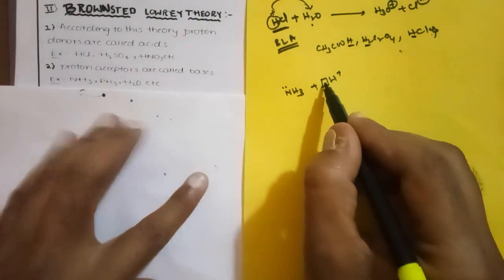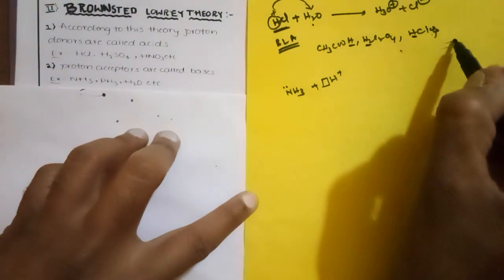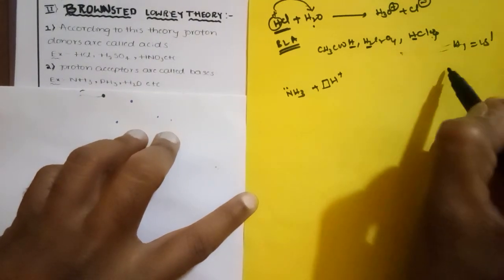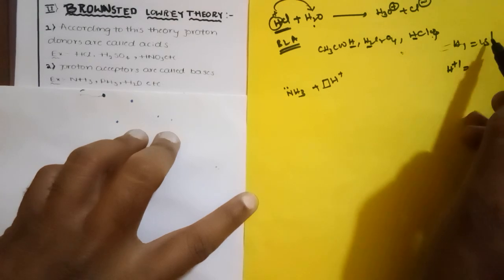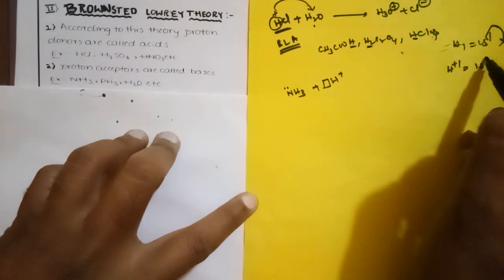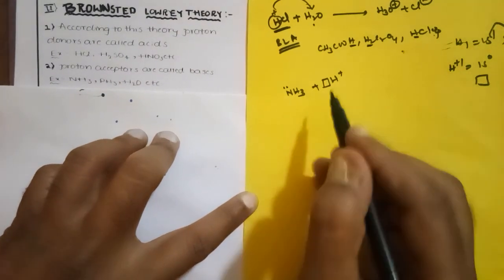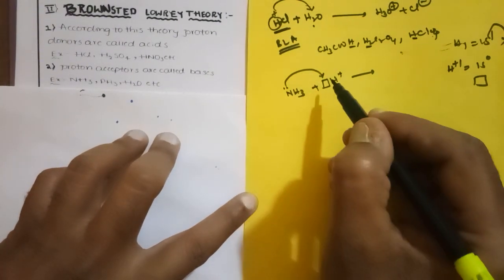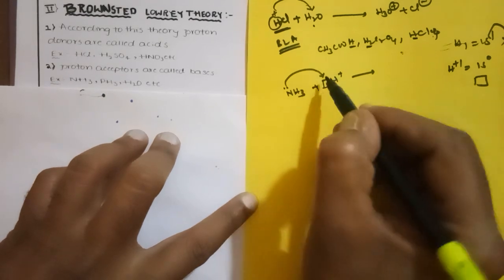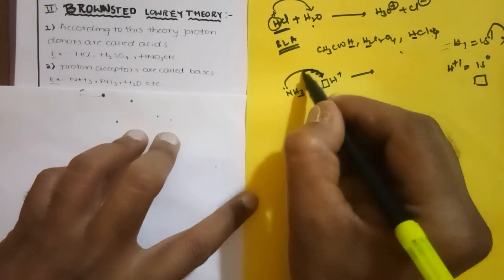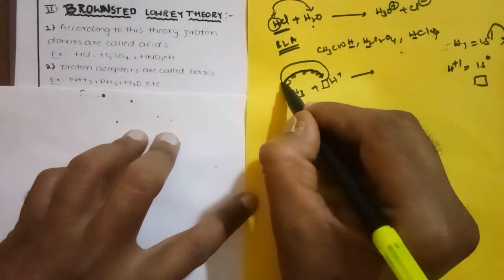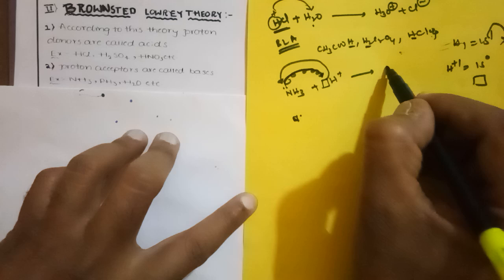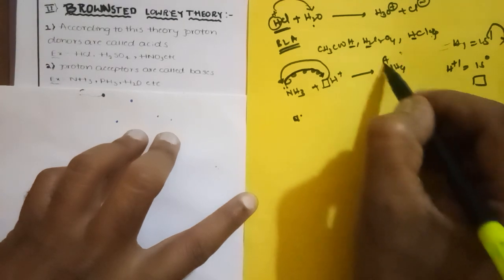In H plus ion, an empty orbital is present, because hydrogen's atomic number is 1 and its electronic configuration is 1s1. When it becomes H plus, it loses one electron, so we get 1s0, meaning an empty orbital. Into this empty orbital, the electron pair is donated, or we can consider that it accepts this proton into the empty orbital, such that we get the ammonium ion.